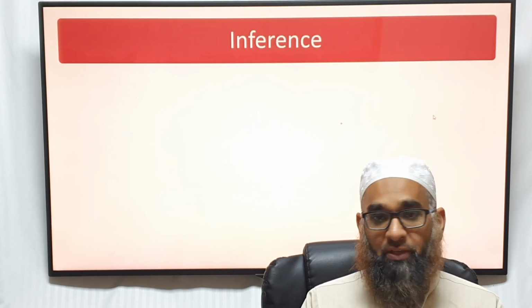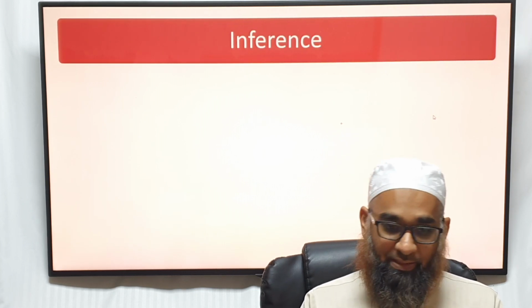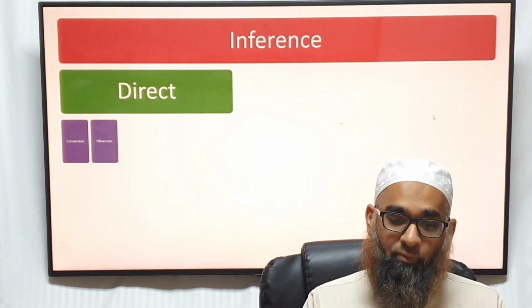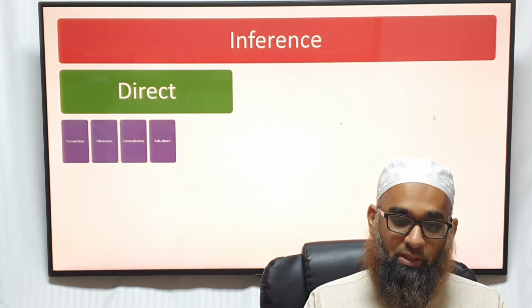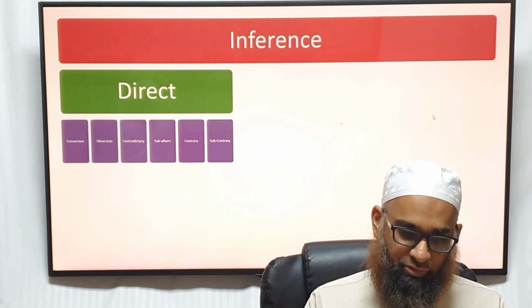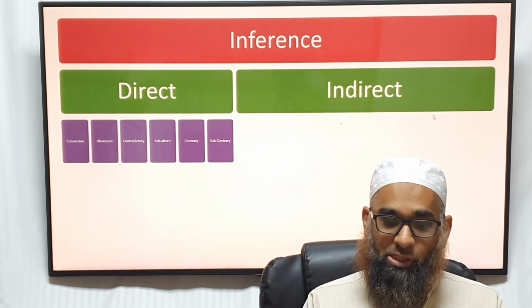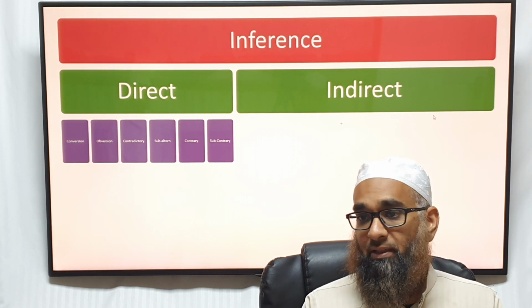So now we're moving on to the next type of indirect inference. Before you go ahead, a quick recap. We have inference, direct and indirect. Direct we have conversion, obversion, contradictory, subaltern, contrary, subcontrary. And then indirect we have categorical syllogism, which is called what? Qiyas iqtirani.